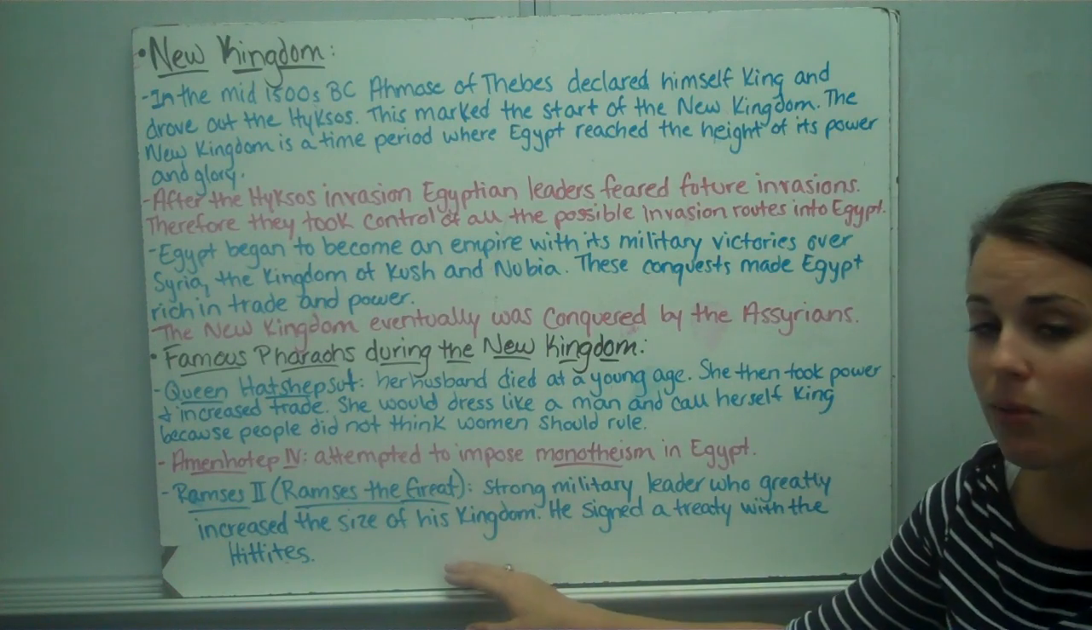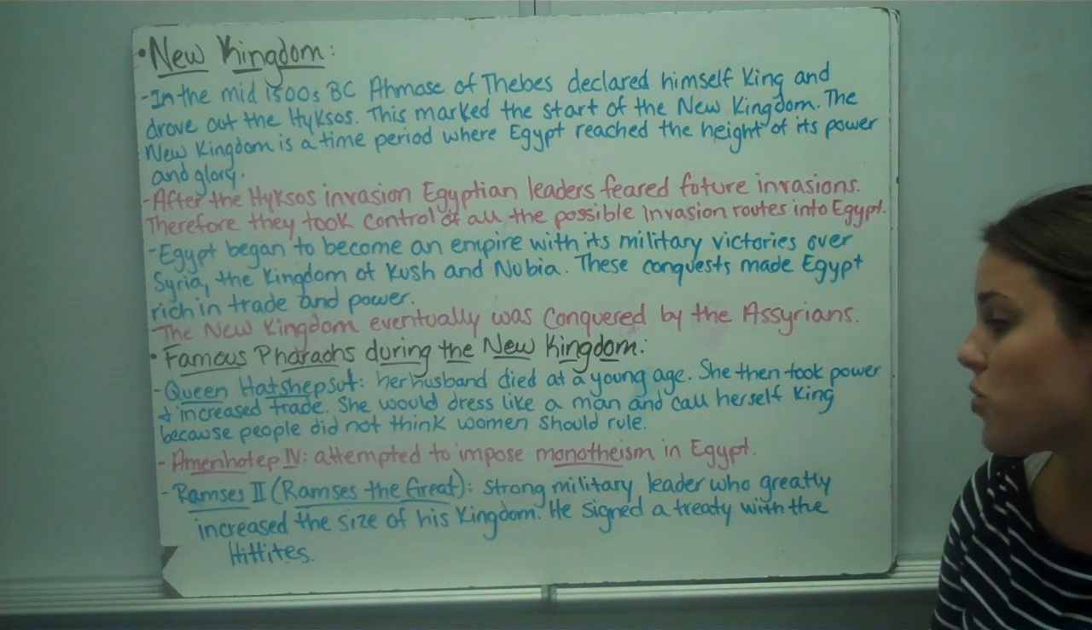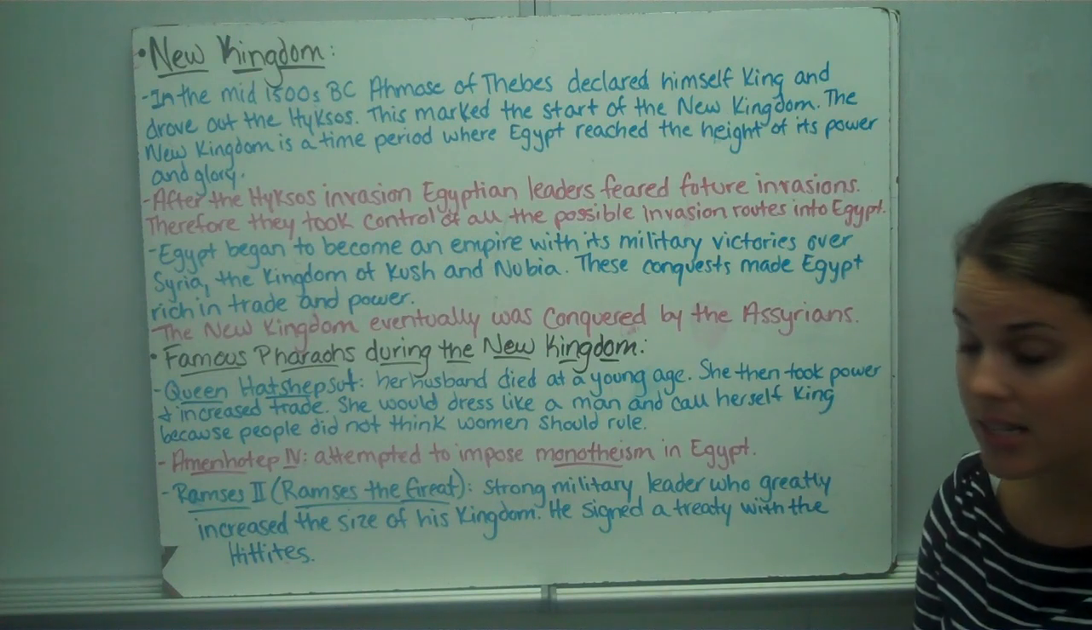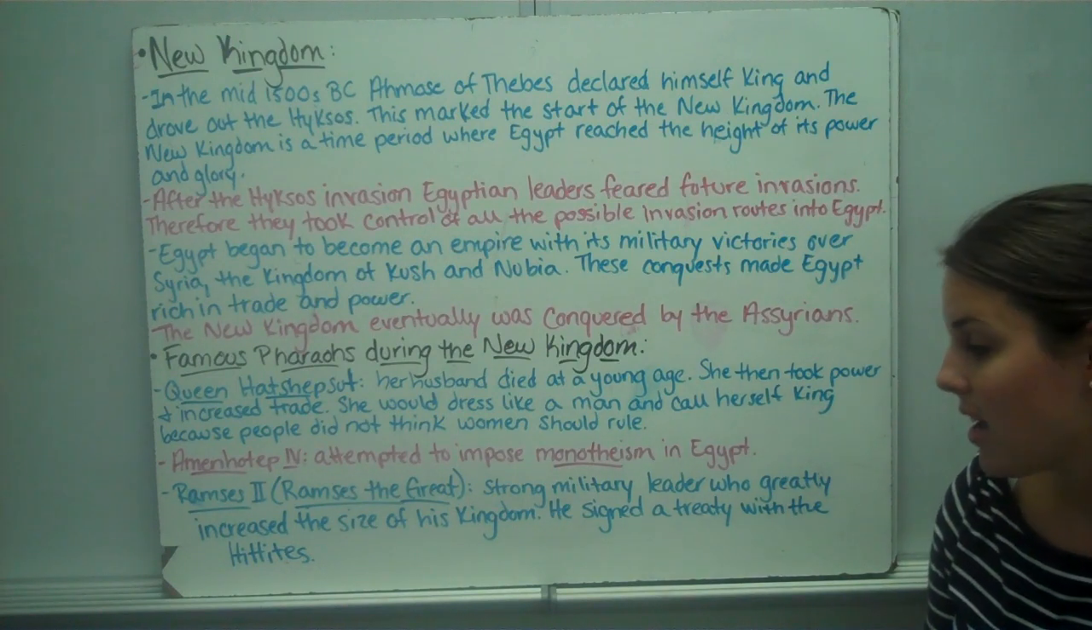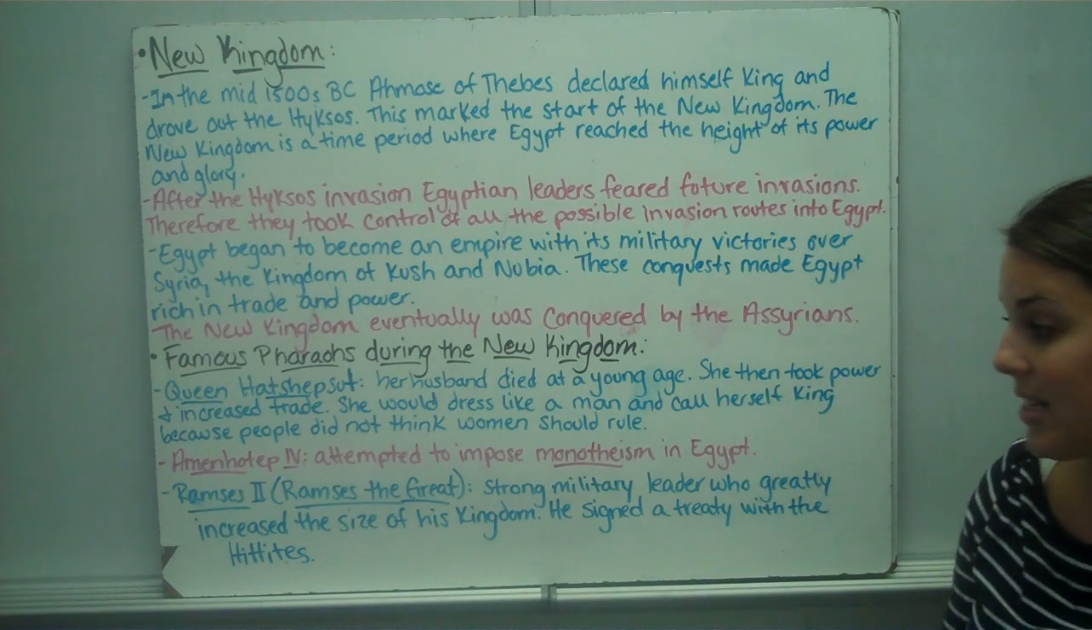You have Ramses II, which is Ramses the Great. He was a strong military leader who greatly increased the size of his kingdom, and he signed a treaty with the Hittites.